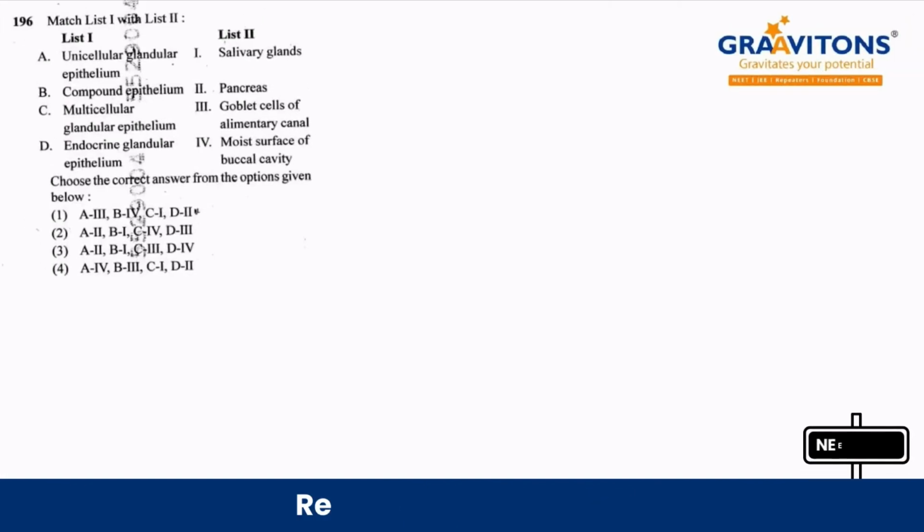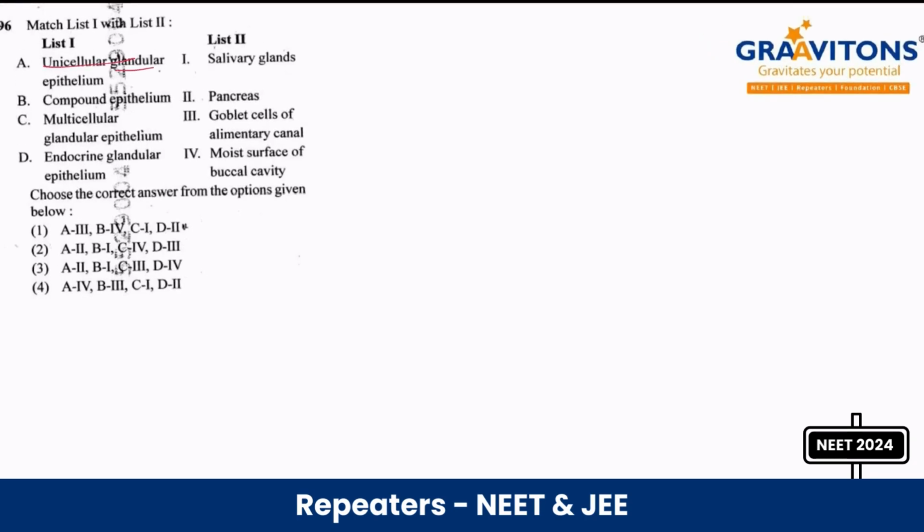Next question 196. Match the following. In structural organization, the first part, tissues, has been asked, right? It is very easy to find out also. The unicellular glandular epithelium is given. We have only one unicellular gland. It is goblet cells of alimentary canal. If you take it, it is very easy to find out. A, it is 3. Answer is option 1. Compound epithelium, moist surface of buccal cavity. C, it is salivary glands, and D, it is pancreas, endocrine glandular epithelium. Okay, next question.